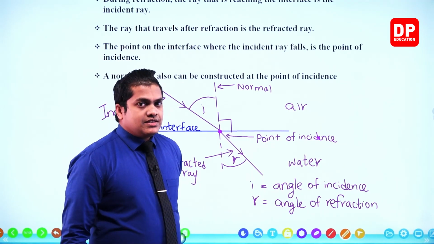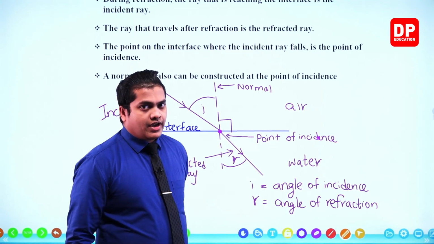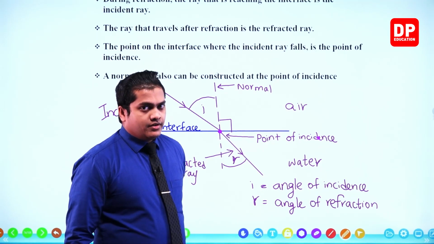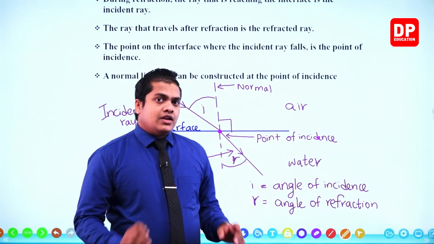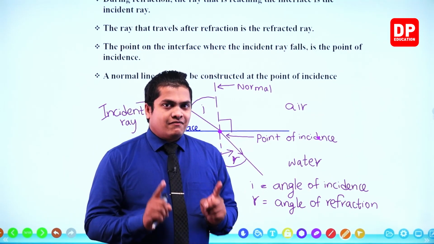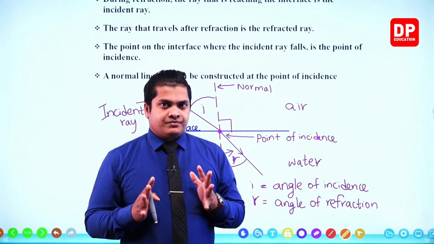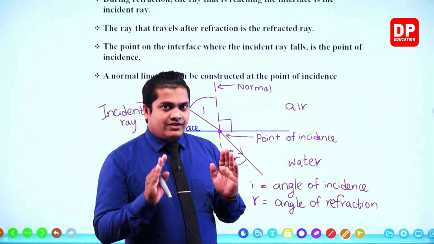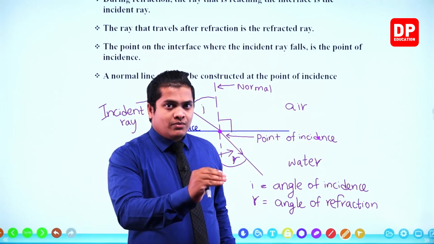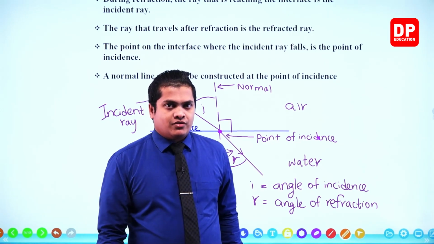These are the key things that we can observe during a refraction. Now remember, in a reflection, light rays bounce back. However, here there is no such thing. Light rays travel through the medium, however by bending, not in the same direction.